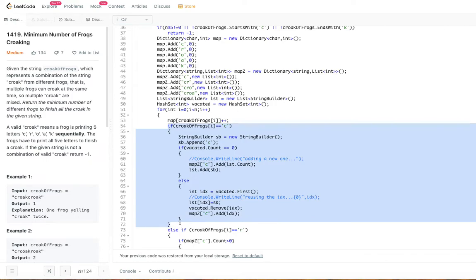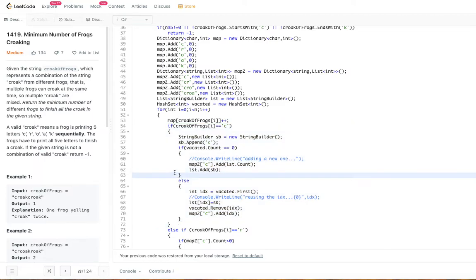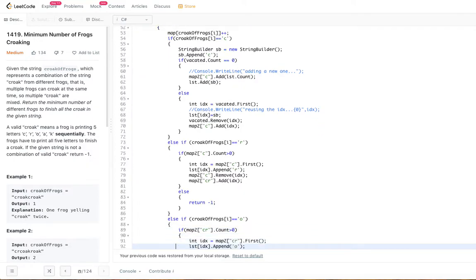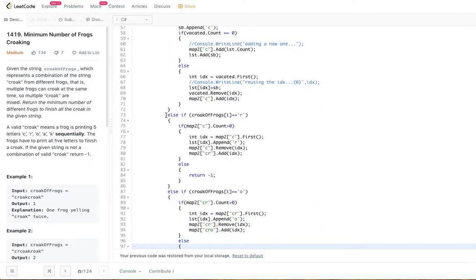So similarly, for ROA, we are going to do similar logic, but not exactly the same. Let's look at at least one of them. So when we encounter R, if the current character is R, we have to check if there is a C somewhere.